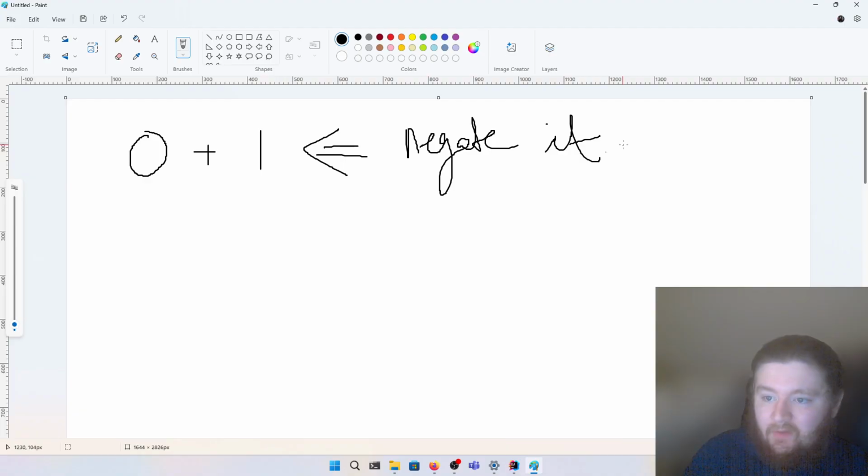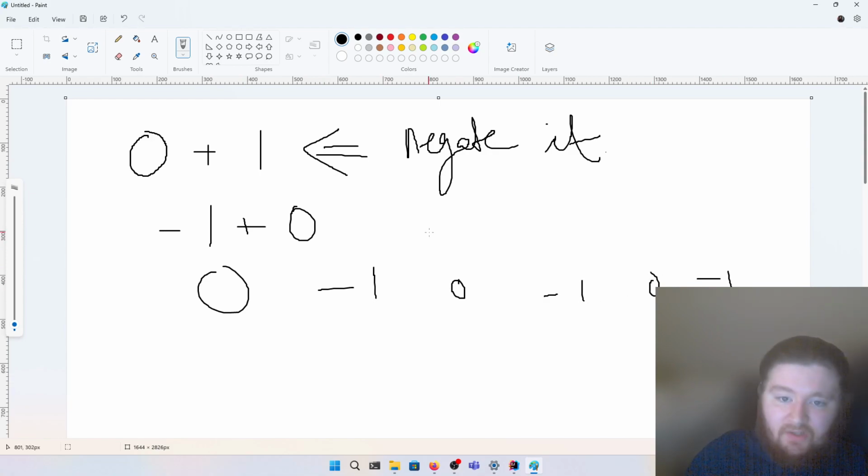But the problem is that we don't want to just say -1, then +0, then negate this, because then we're going to run into the issue where we just go between 0, -1, 0, -1, 0, -1, like we just encountered.